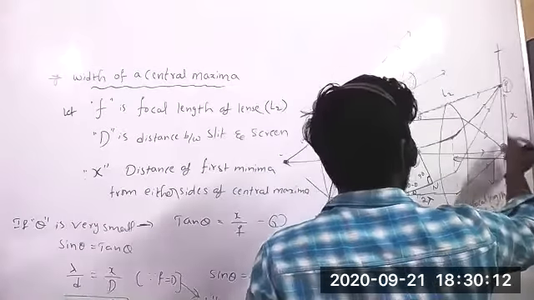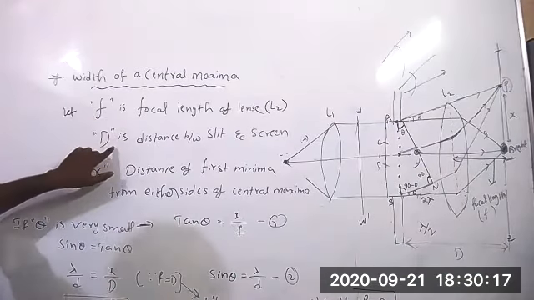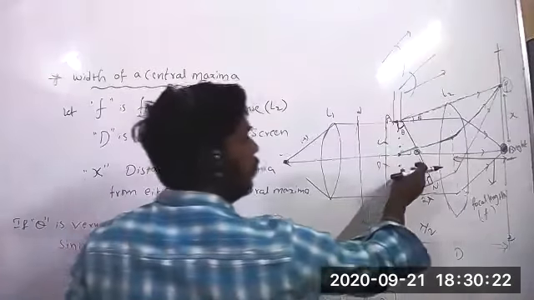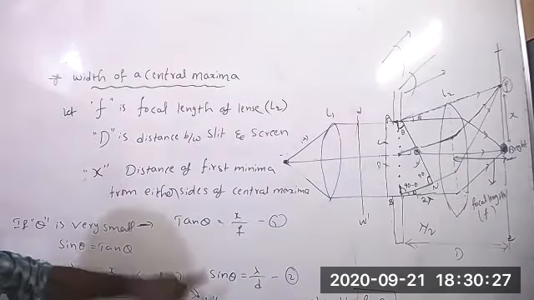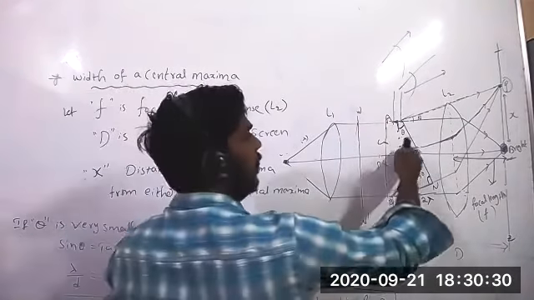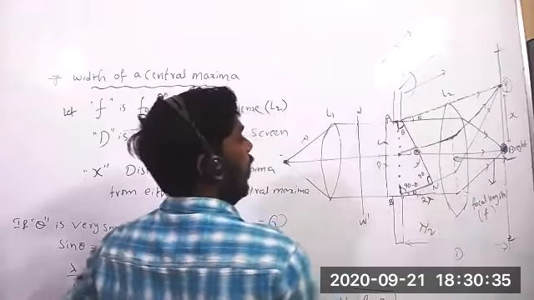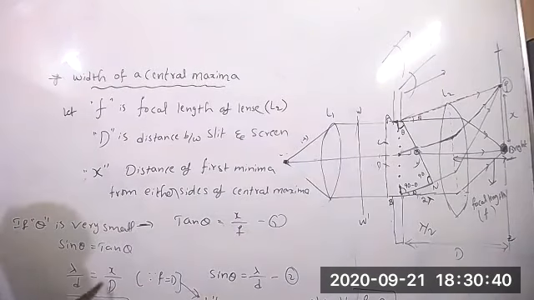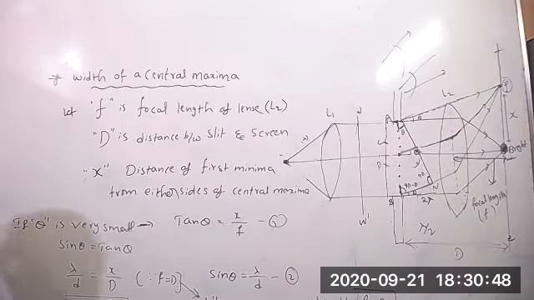If you want to calculate the width of the central maxima, f is the focal length of the second lens, d is the distance between the slits. Here the lens is very close to the slit, so d will become f. That's what we have taken. Tan theta equals opposite side by adjacent side, sin theta equals opposite side by hypotenuse. If theta is very small, sin theta equals tan theta, and in place of f I wrote d because f equals d when L2 is very close to the slit.